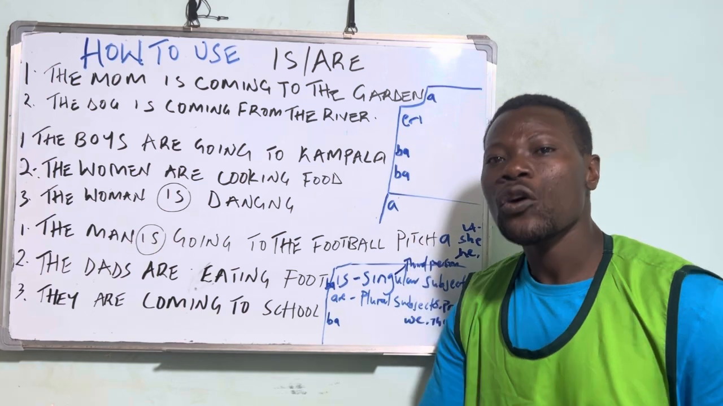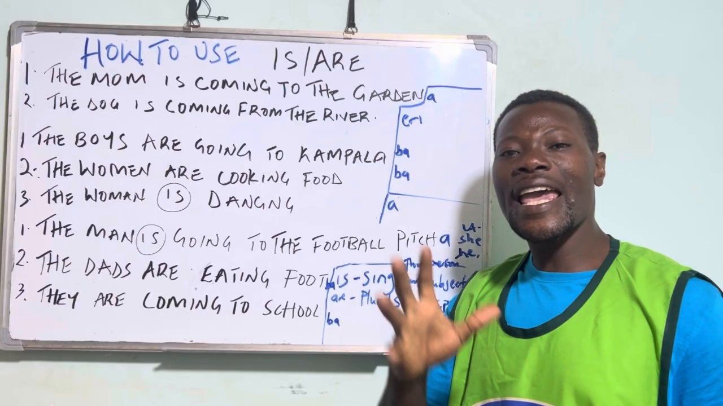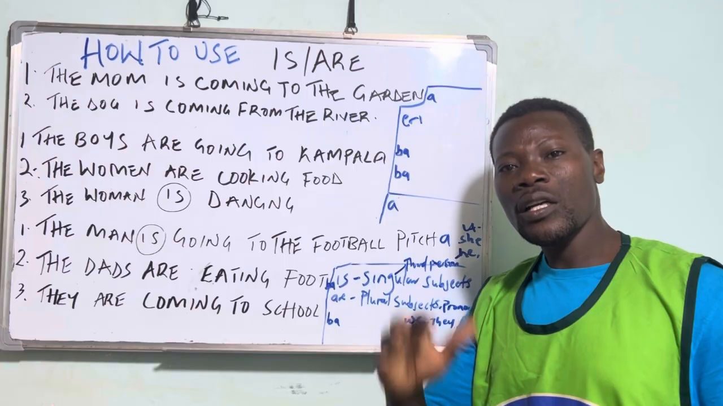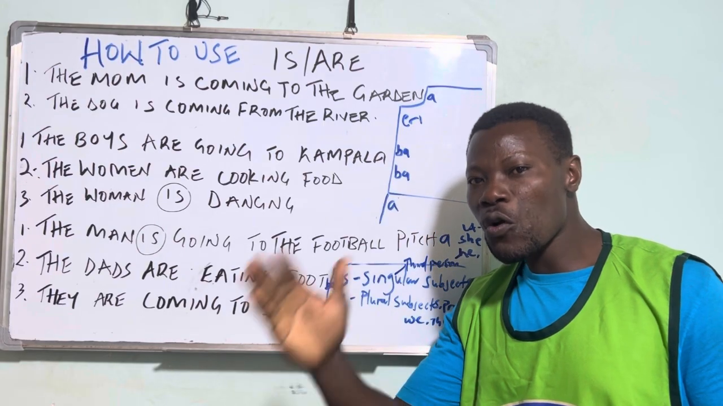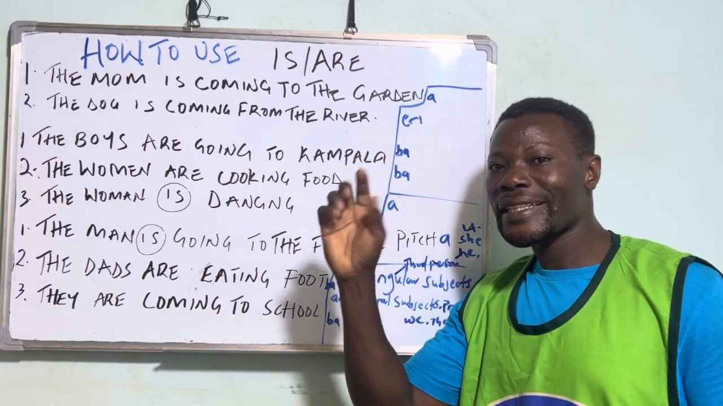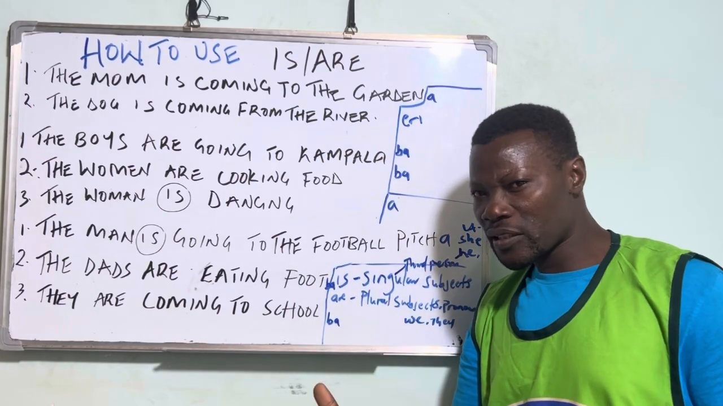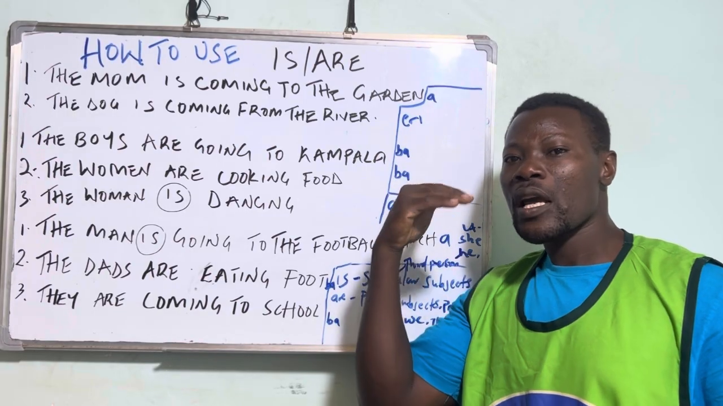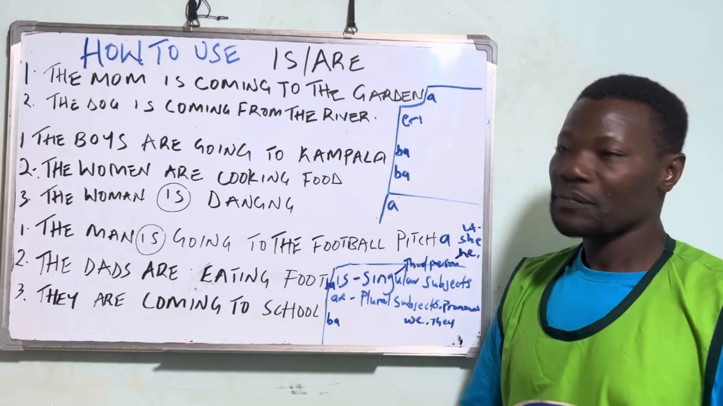Together, when do we use is and are? We said is for singular subjects or singular pronouns like it, she, or he. Then are is for plural subjects and plural pronouns like we and they.